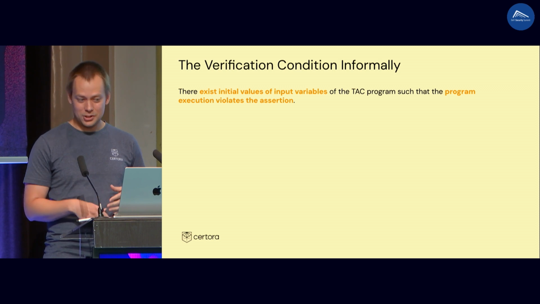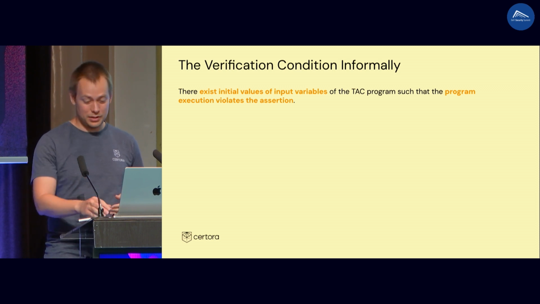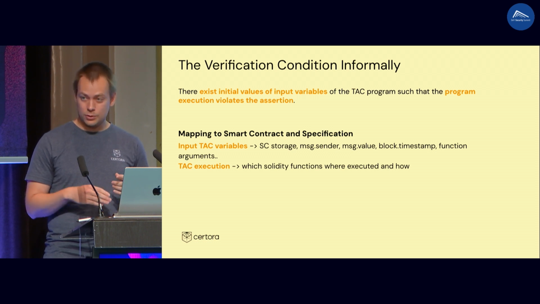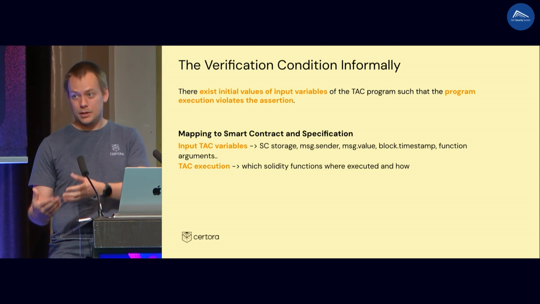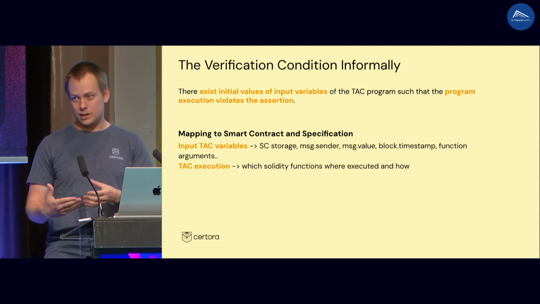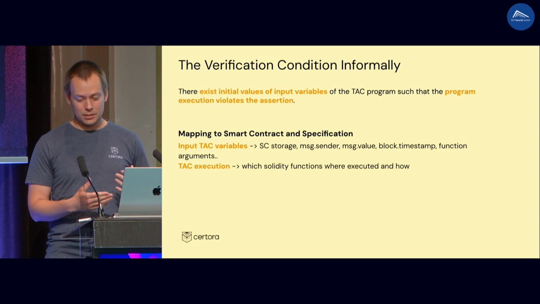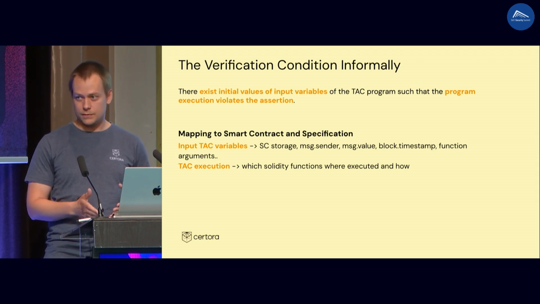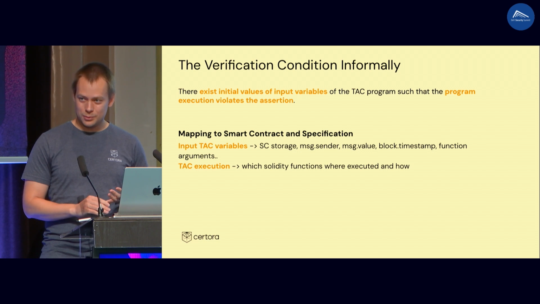Right. But this is English. We need to use some logic here. The important property, as I have said, is that you need to ensure this mapping back to Solidity. So the variables that will appear in the formula really have to correspond to variables from the program, and you also need to somehow encode the execution, like which branches were taken in the program, which functions were called. You need to encode all of these. So how do you turn the program into a logical formula? That's the question.